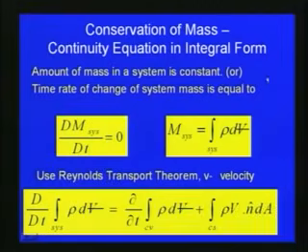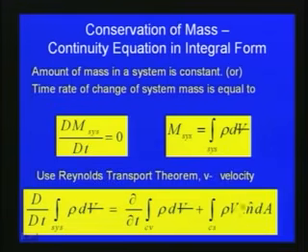As far as consideration of mass is concerned, if we apply the Reynolds transport theorem, we can write d by dt, the total derivative of the system with respect to the mass, integral of rho dV, is equal to del by del t within the control volume which we are considering here, of rho dV, plus with respect to the control surface, or the CS, that means exit and inlet of the system, the integral over the control surface of rho V dot n hat dA.